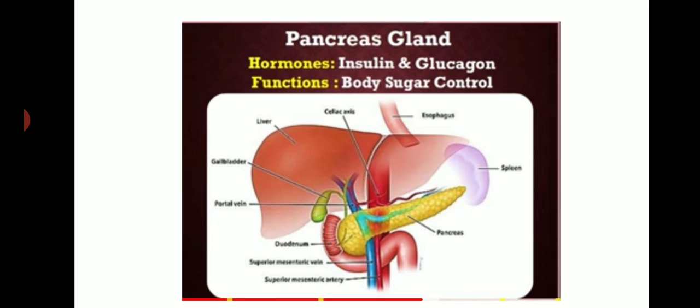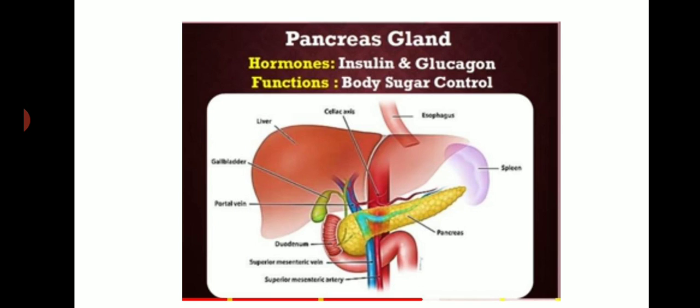The liver converts excess glucose into glycogen. Remember, mainly insulin regulates the glucose level, that means sugar level, in our body.